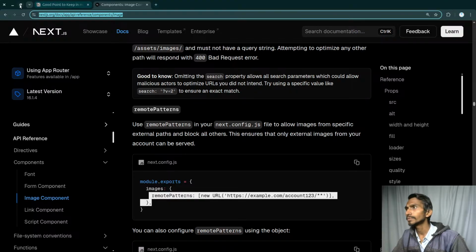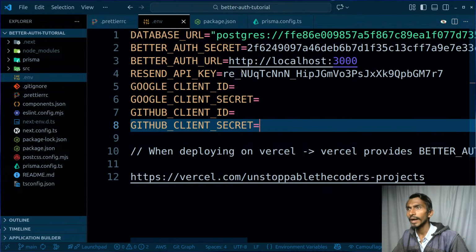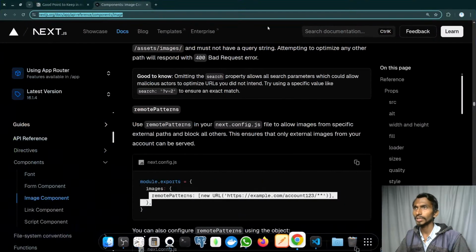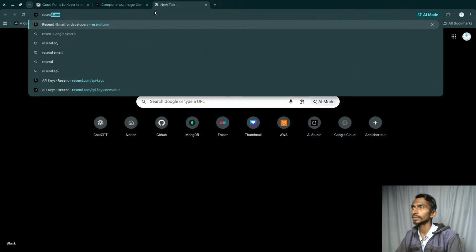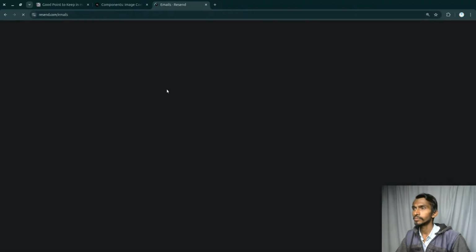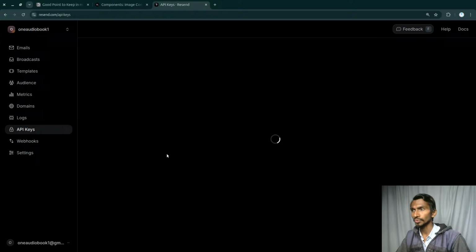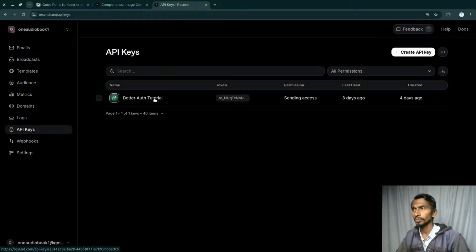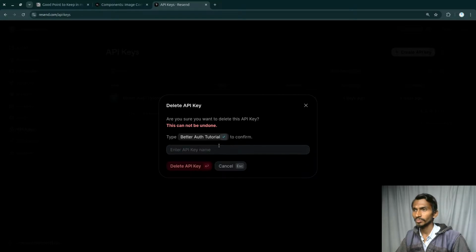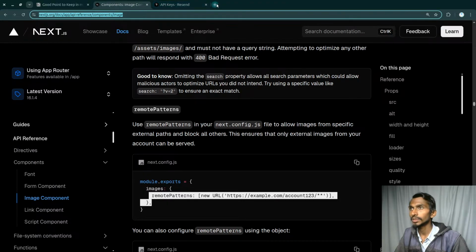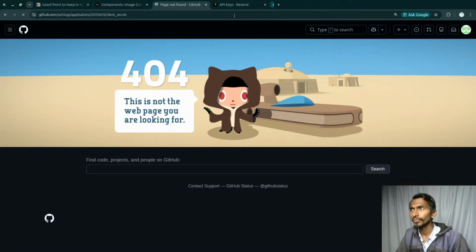Apart from this particular thing, I have the Resend API key. I think this needs to be revoked, or this has already been revoked. Let's check this out too. So resend.com. Over here I must have many API keys. Let's check them out. And I have just one, better auth tutorial related stuff. I will be simply deleting the API key right now, mainly because it has been shown in public, as simple as that. So this has also been deleted.